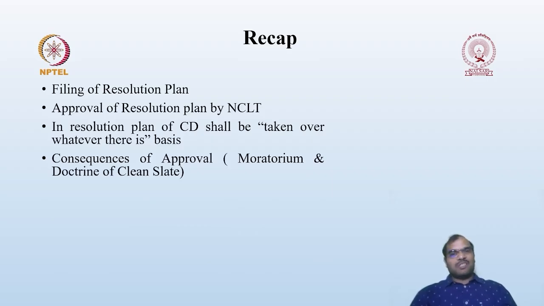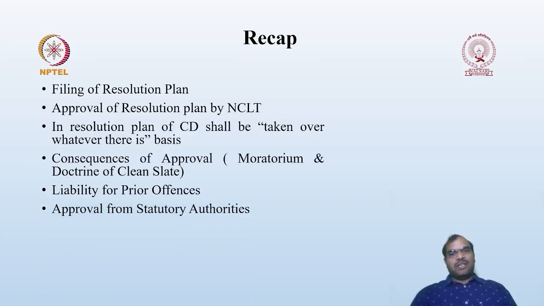The moratorium will be suspended, and the doctrine of clean slate will be applied. Then liability for prior offenses, how the officers or the corporate debtor are liable for prior offenses, we have discussed. Then approval from the statutory authorities, how to get that approval. Generally, once the plan is approved, within 1 year you are supposed to get the approval from the statutory authority. But one exception is that in the case of the Competition Act, you have to get the approval in advance.